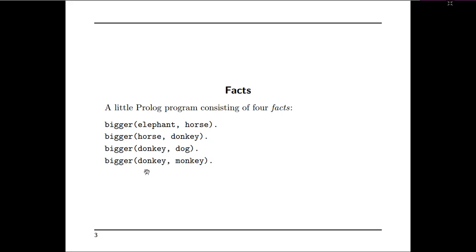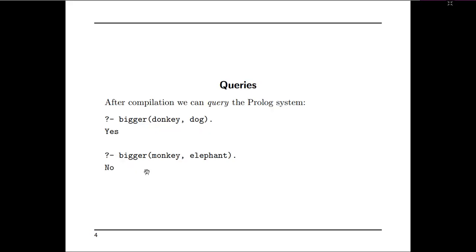So based upon these rules, the query will be asked like this. After compilation, we can query the Prolog system like this: bigger of donkey comma dog. If this is available in the rule set, then it will return true or yes. Otherwise, it will return false.